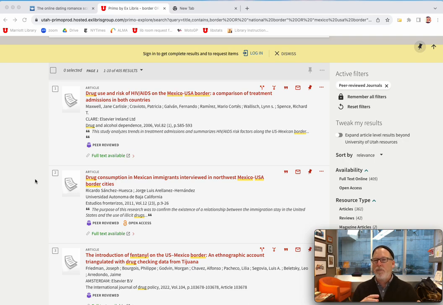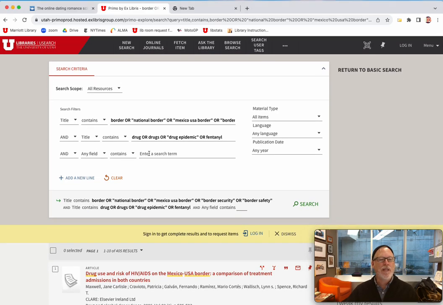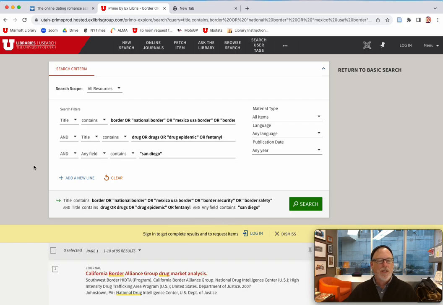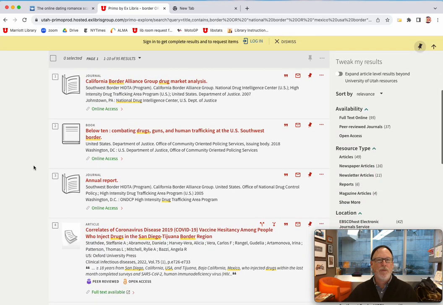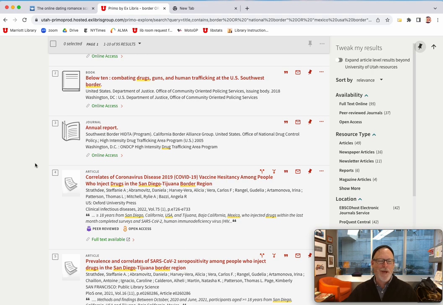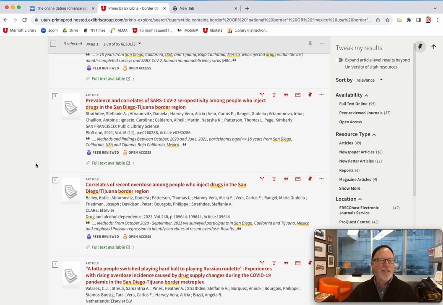Are you thinking about politicians, citizens of San Diego? You could add San Diego here too. I think that's going to go too narrow, but we can add a location. Oh, and what's on the opposite side of San Diego? Does that matter? Isn't it Tijuana on the other side of San Diego? I went there once, back when it was safe, a zillion years ago.